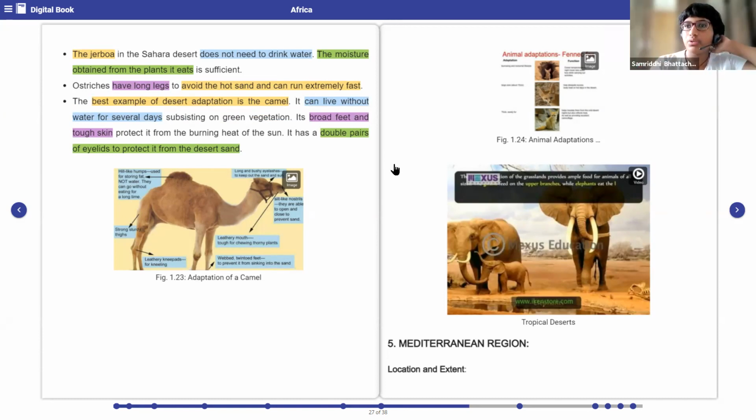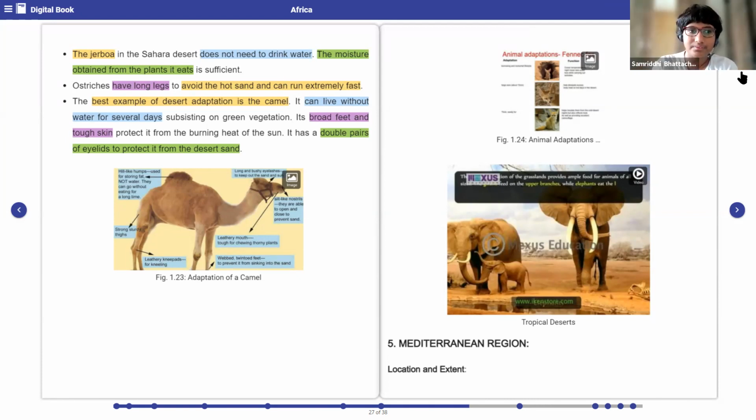Apart from that, it also has a double pair of eyelids. So that in the desert region when there is sand, definitely if we as human beings go, it will become difficult for us to even open our eyes, right? So that's the reason they have double pairs of eyelids, so that they can protect themselves from the sands of the deserts. Have you all understood till here, children? Yes, ma'am.